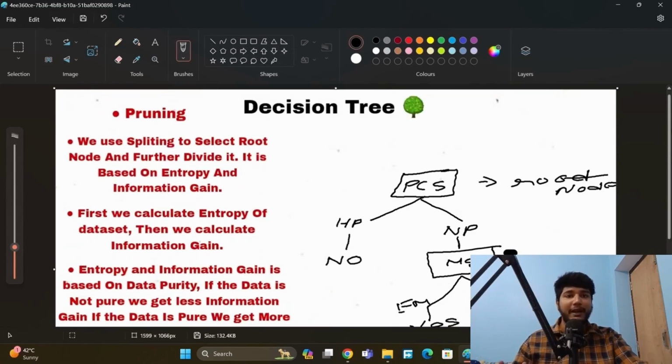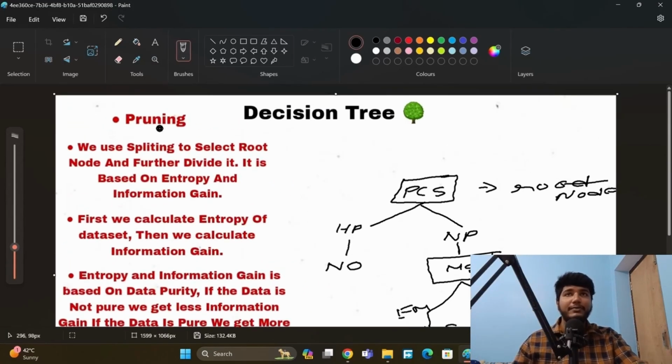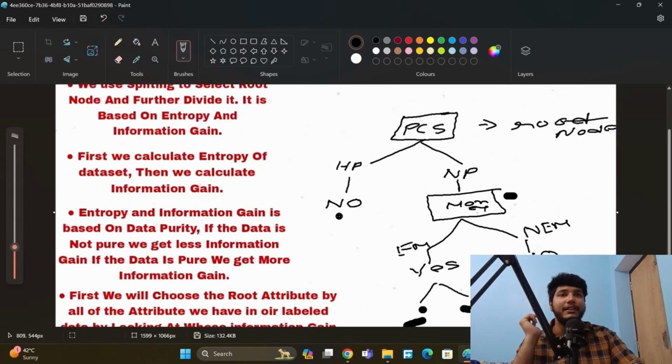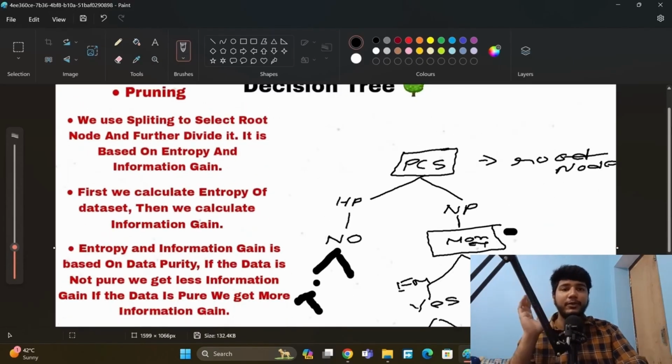So we use mathematics to do that. Now, what is pruning? Let's suppose we have multiple edges, like this, and now it has become messy. By using pruning, we remove unwanted edges.